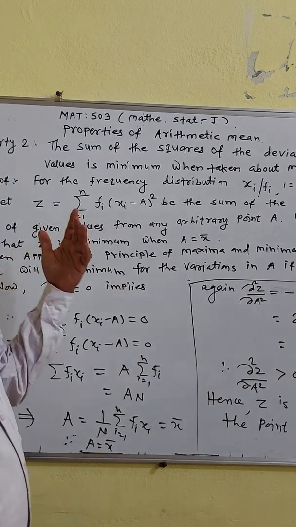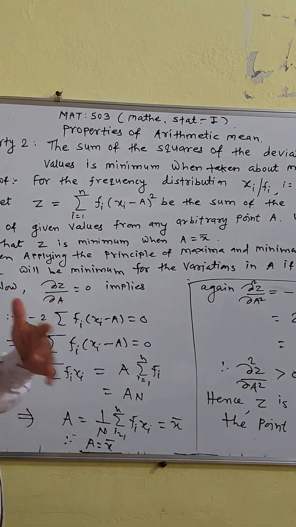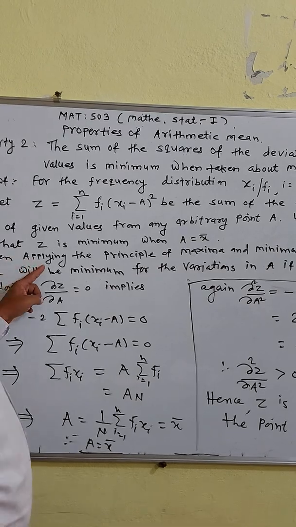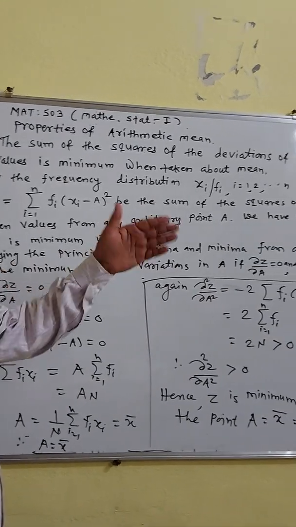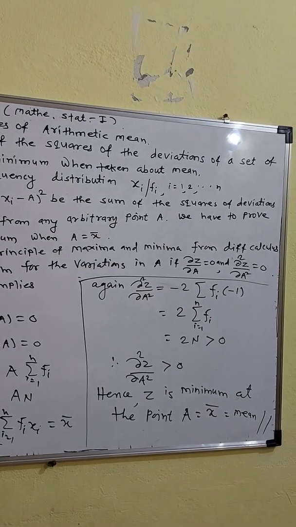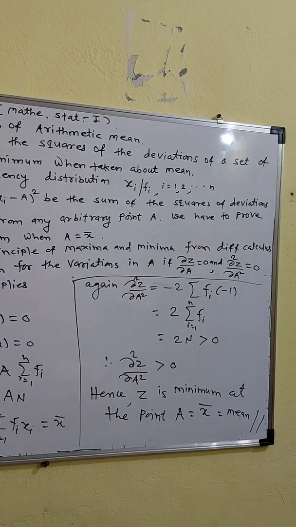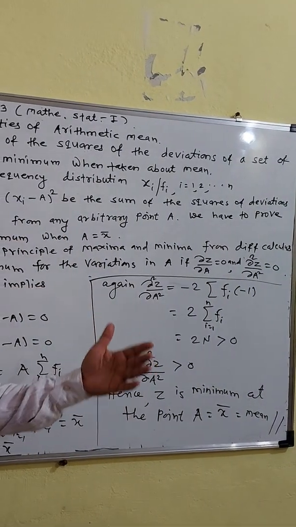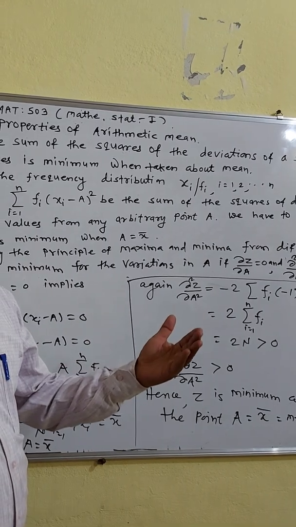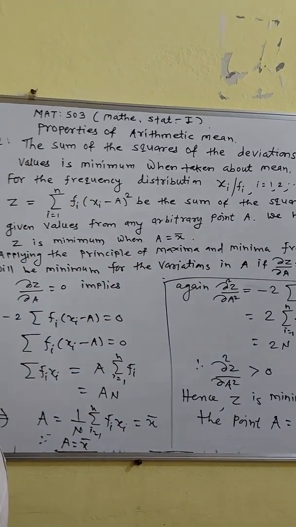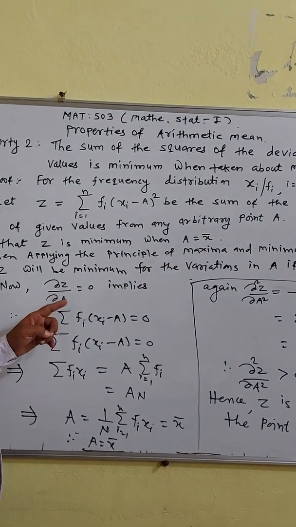Now you know the principle of maxima and minima from differential calculus. So you apply that principle. You know that a function is minimum when its first partial derivative is equal to 0 and its second partial derivative is greater than 0. That is the principle of maxima and minima.